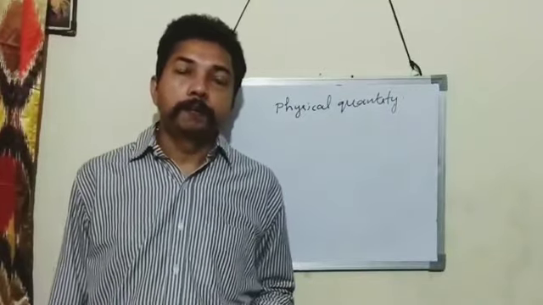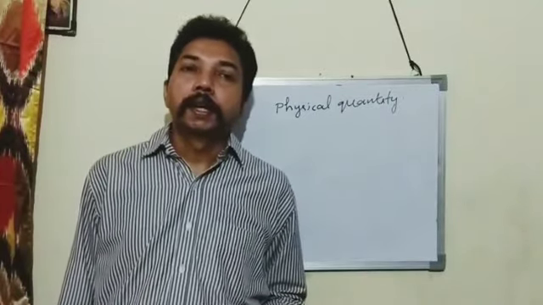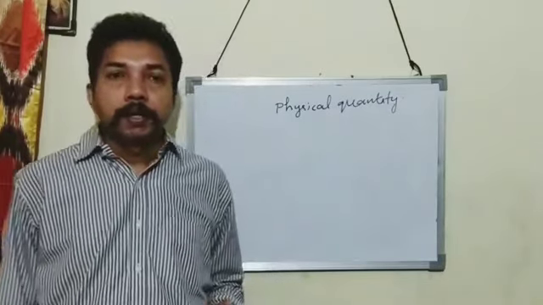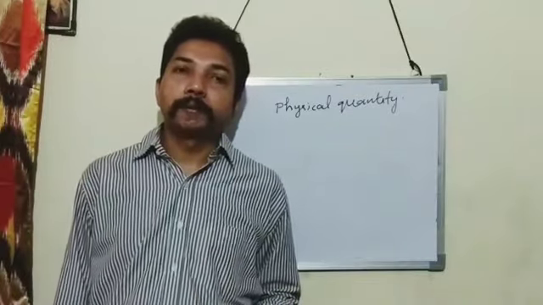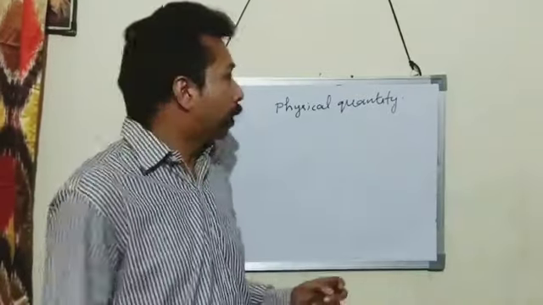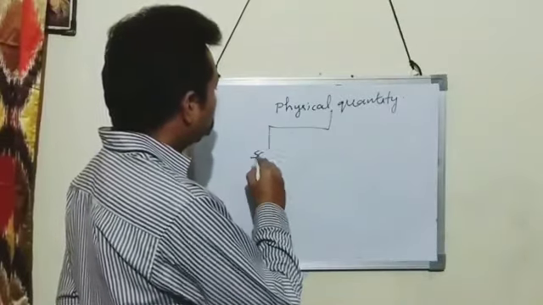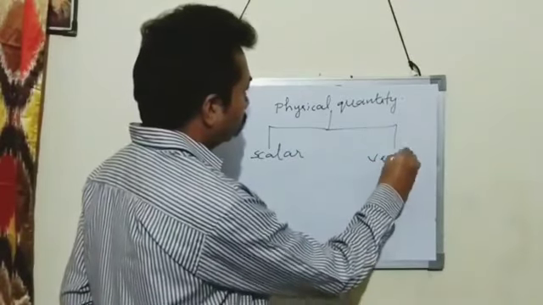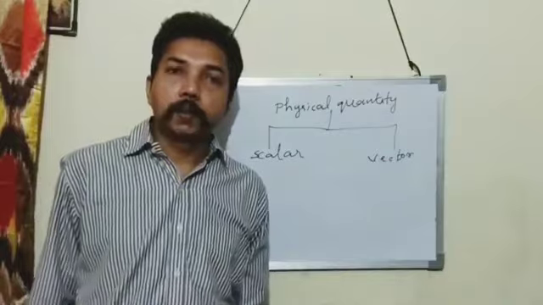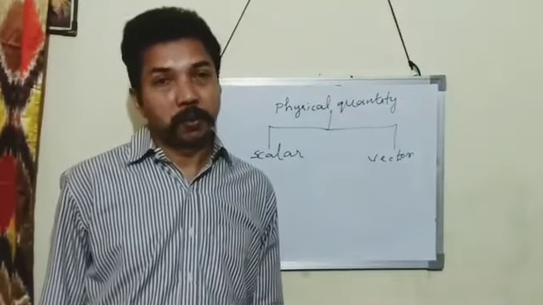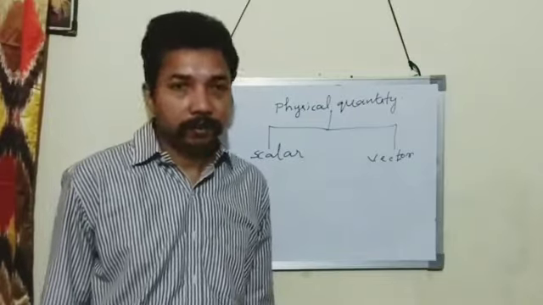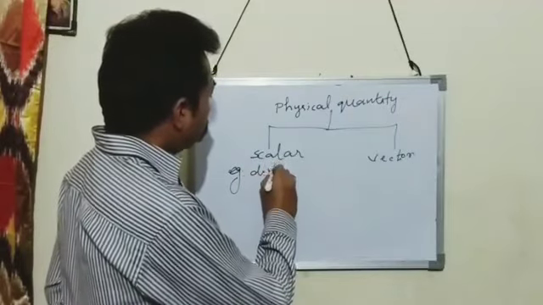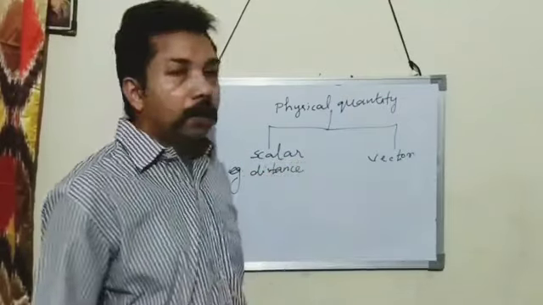The next one, physical quantity. In physics, any quantity which can be measured is called a physical quantity. Physical quantities are classified into two types: scalar quantities and vector quantities. A scalar quantity is a quantity which has only magnitude but no direction. Example, distance. Distance is a scalar quantity.